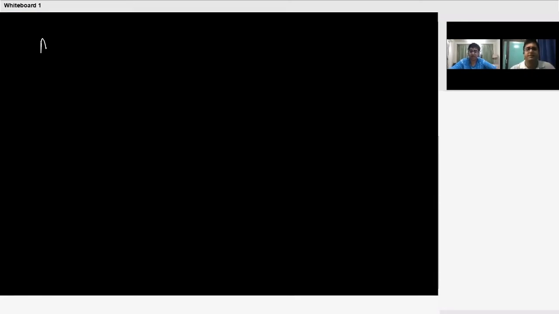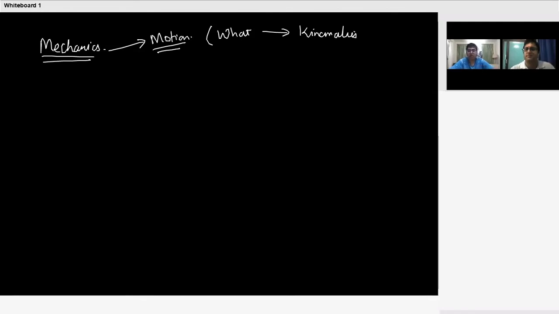Basically mechanics, right? It deals with everything about motion, when the body is in motion or the body is at rest. Now when I say the body is in motion, the first thing we can discuss is what part of the motion. When we discuss what part of the motion, it comes under kinematics. When we talk about why part, it comes under dynamics. So here we talk about why the body is moving, why the body is at rest, and all those. So let's start with kinematics.